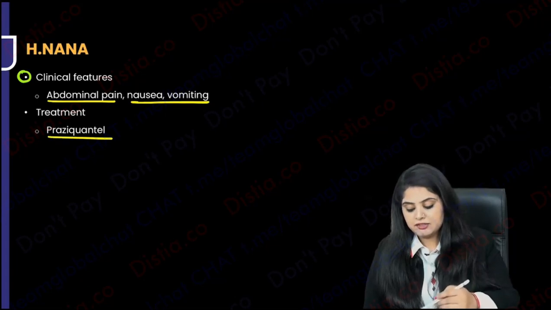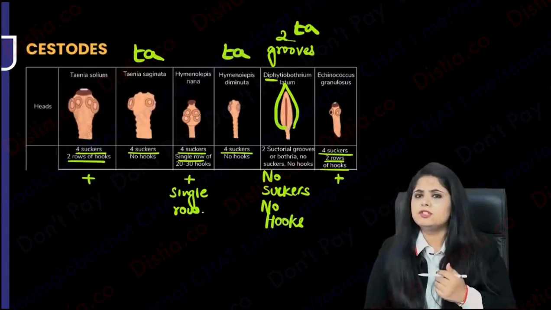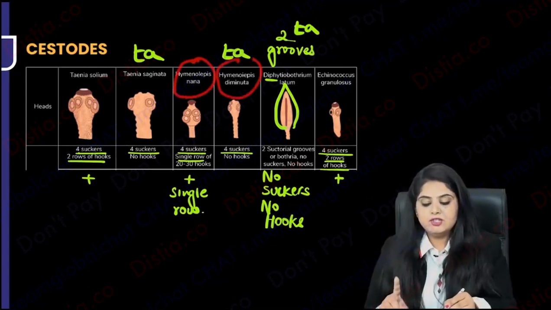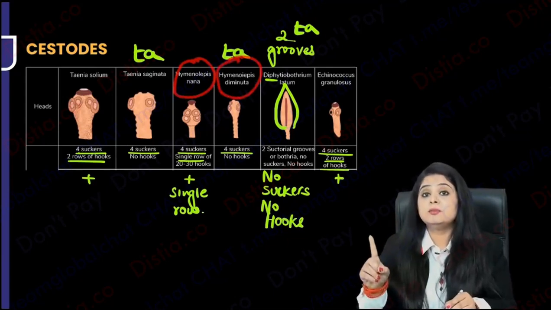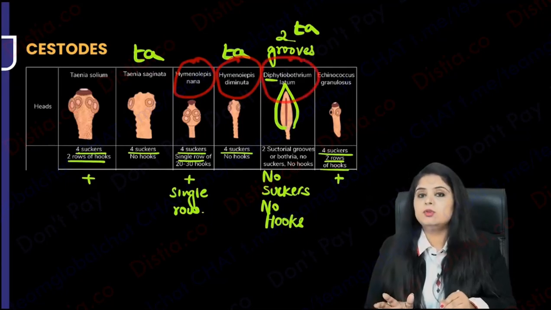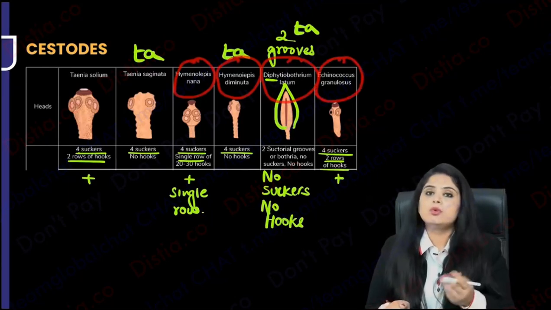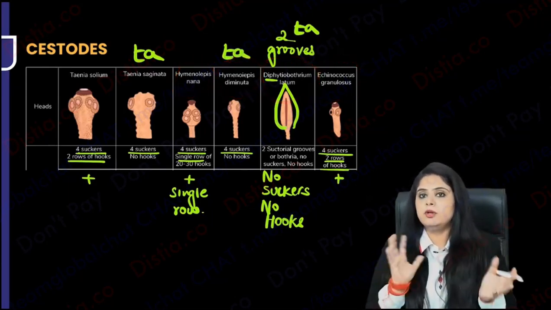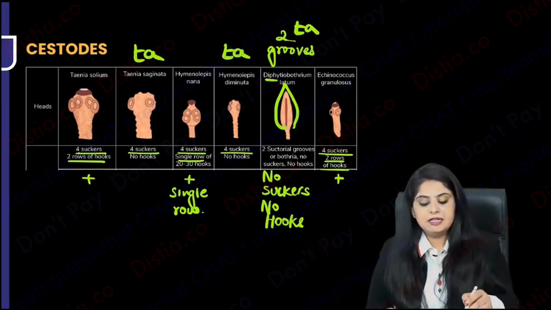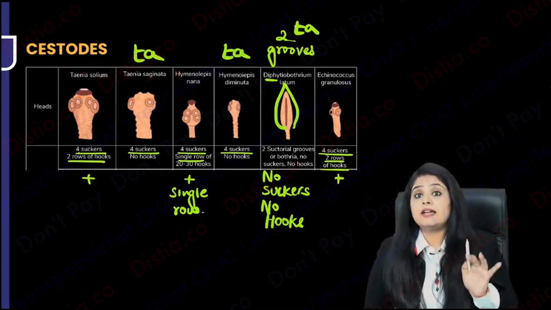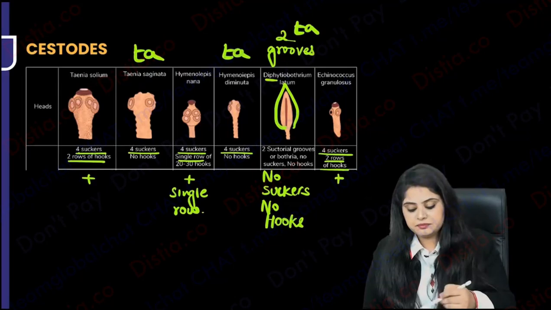Going all the way back, guys, to the first slide which I taught you, which I hope now will make a lot of sense to you, because at that time you might have been feeling a little lost. Let's quickly revise the hosts. Tell me the host of H. nana: single host. H. diminuta: human and rat. Diphyllobothrium: human and two fish. Then we had Echinococcus, the dog tapeworm: dog, sheep, and human on the side, accidental. Taenia solium and saginata: human is definitely there. Saginata is cattle and solium is the pig.